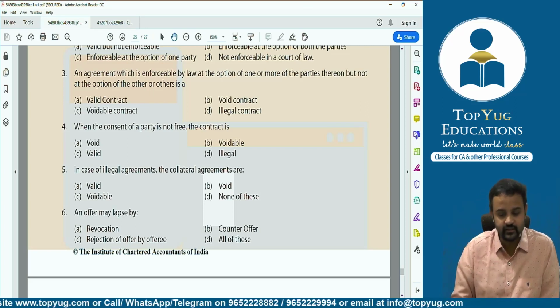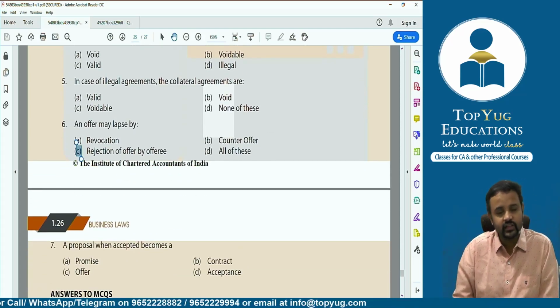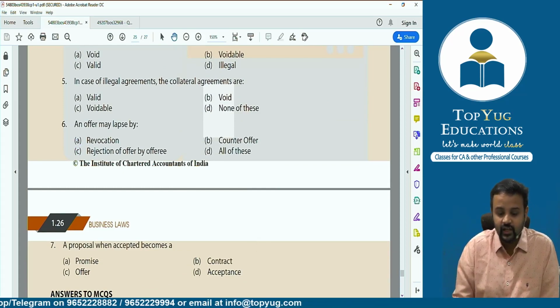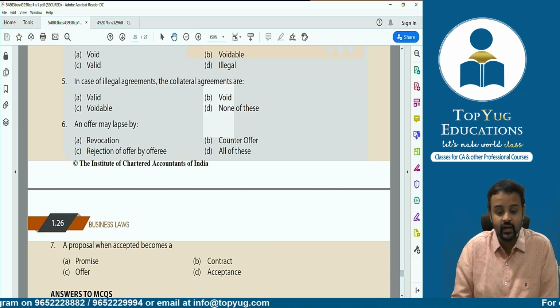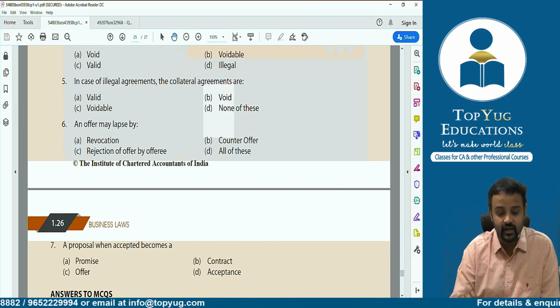Next, when the consent of a party is not free, the contract is obviously voidable. We said voidable, isn't it? Like coercion example I picked. So we said the aggrieved party will get voidable option. Next, in case of illegal agreements, the collateral agreements are what?